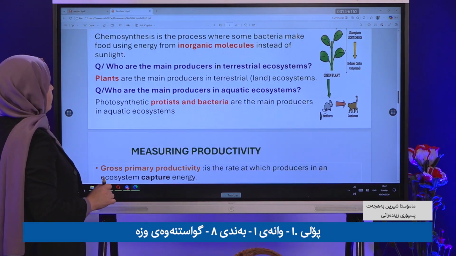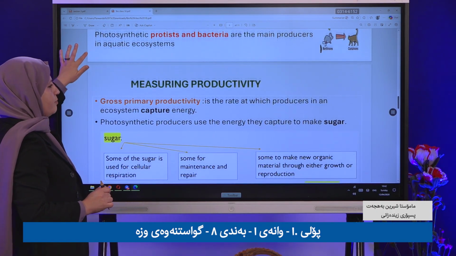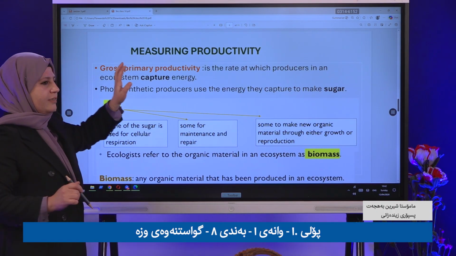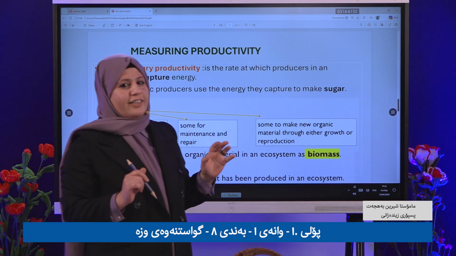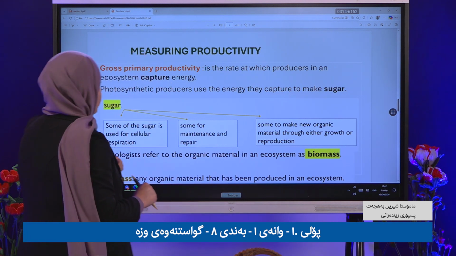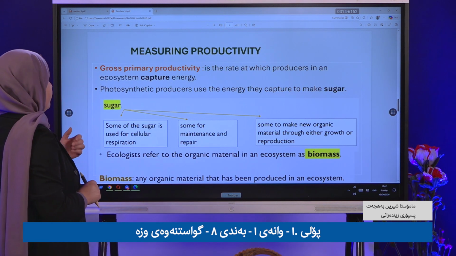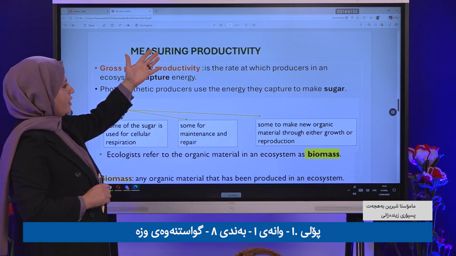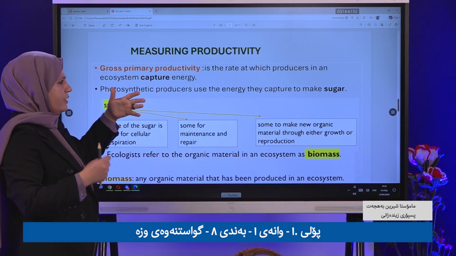Yes, let us go to measuring productivity, the important subject. Okay. Measuring productivity, gross primary productivity. What does it mean?